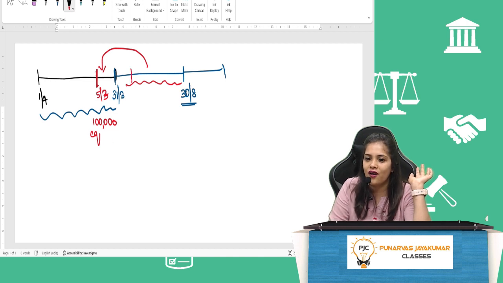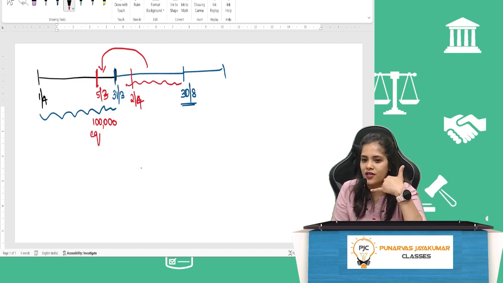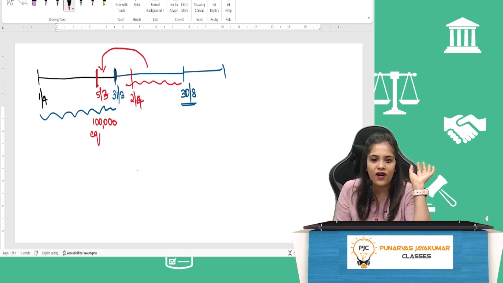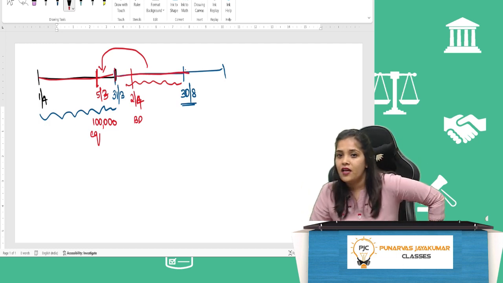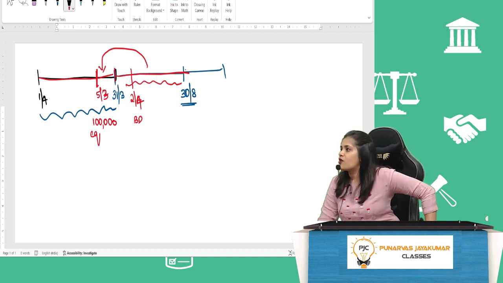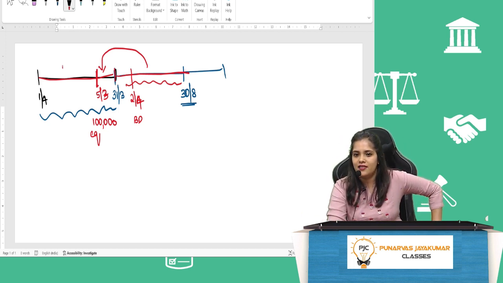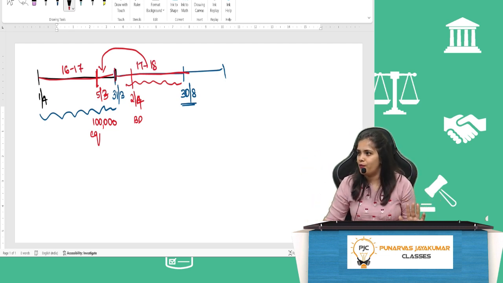Okay, on 2nd April, he called you and he told you, say 1 month ago earthquake happened, we've tried to recover, I will not be able to pay your 1 lakh. अब नहीं हो रहा है, I will not be able to pay your 1 lakh. So can I say this debtor became bad debt? Debtor belongs to this year, but bad debt actually happened in the next year. अब पंगा है that ये bad debts, where should you record? In 16-17 or 17-18. This is why AS4 came into picture.